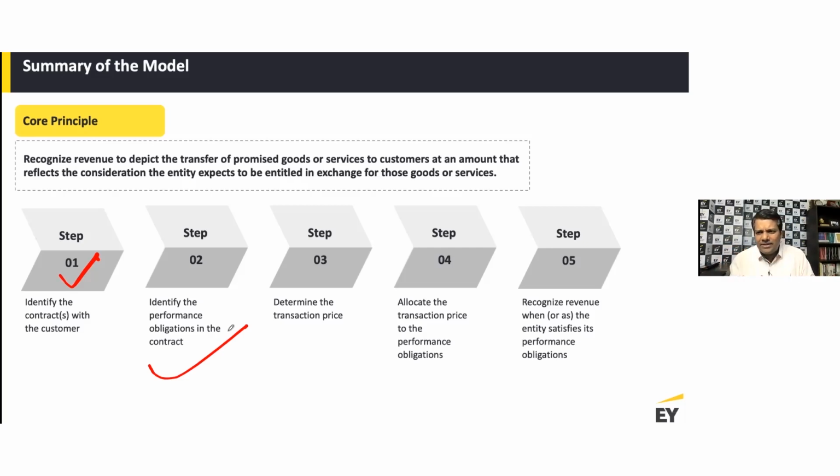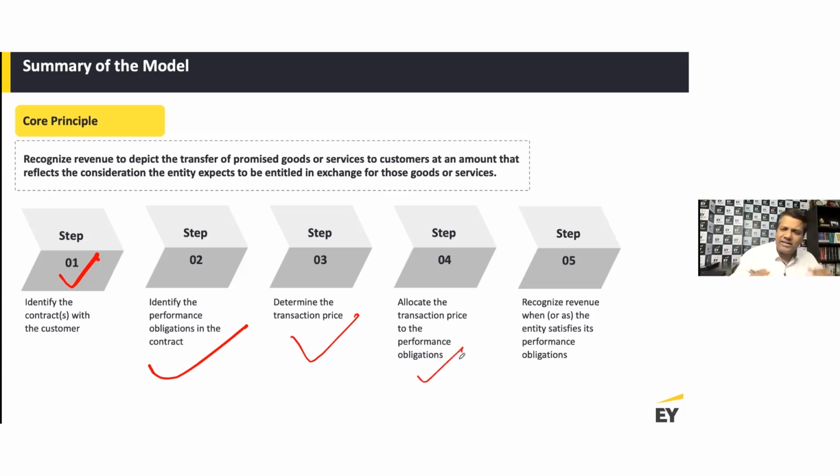And then once you've identified your performance obligations, you've got to determine the contract consideration. So what is the transaction price? What am I going to receive as and when I fulfill the performance obligations? Now, once you have determined the transaction price, I need to allocate. That's step number 4. I need to allocate my transaction price to each of the performance obligations identified in the contract. So it's very important to identify all the obligations under the arrangement, and then allocate the transaction price to each performance obligation.